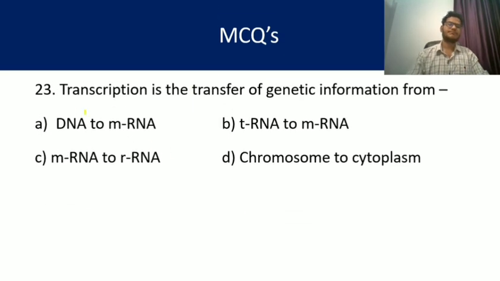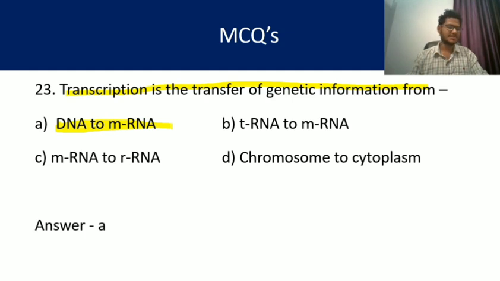23. Transcription is the transfer of genetic information from. We know the central dogma that includes DNA replication, transcription and translation. DNA replication means formation of DNA from DNA. Transcription is the formation of mRNA from DNA, that is DNA to mRNA, and translation is mRNA to protein. So here transcription is the transfer of genetic information from DNA to mRNA, that is A is the right answer.